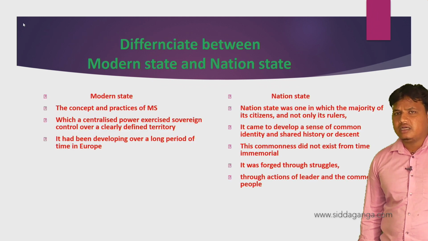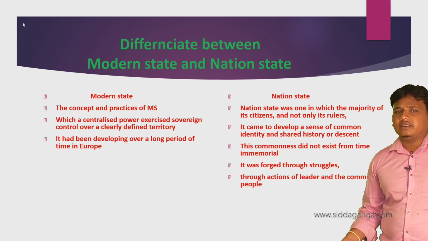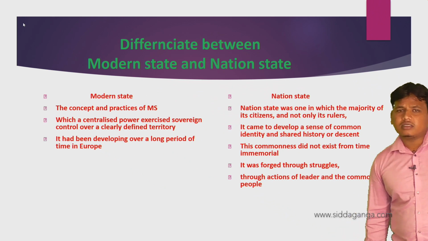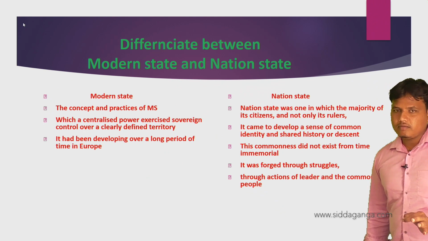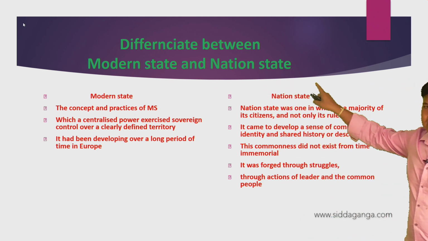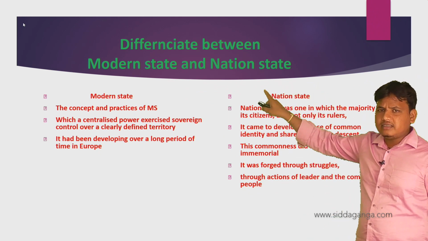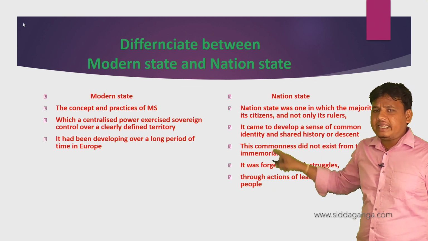What is a nation state? There are differences between a modern state and a nation state. Modern state, what is a modern state? The concept and practice of the modern state, which has centralized power exercised, sovereign control over a clearly defined